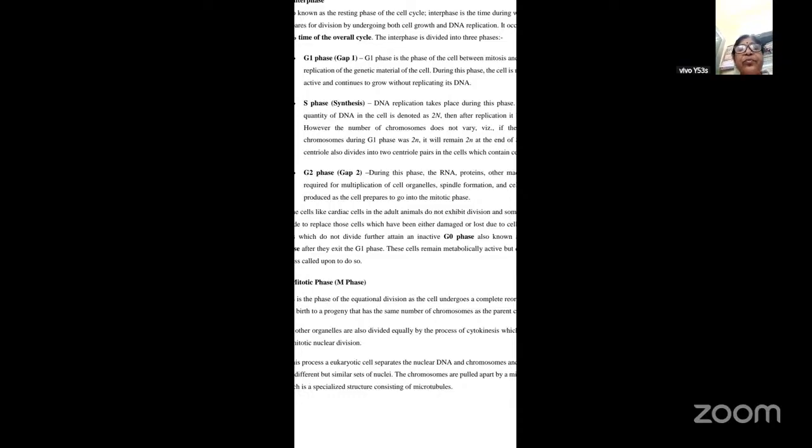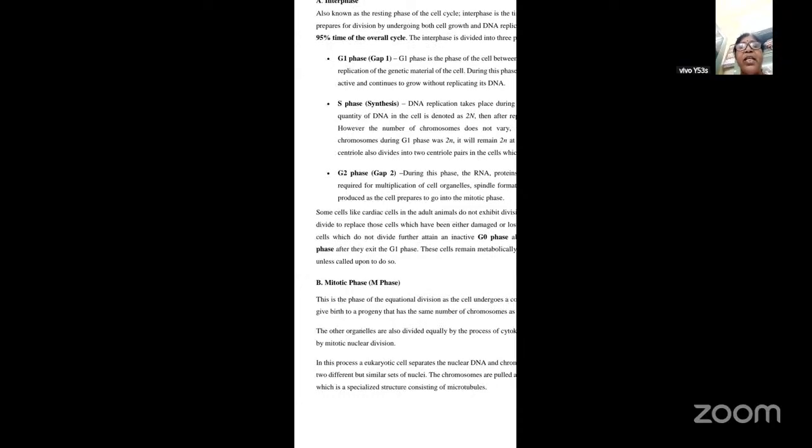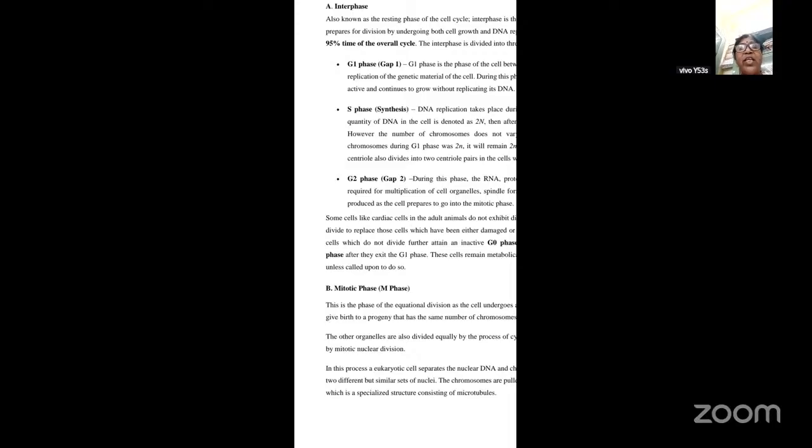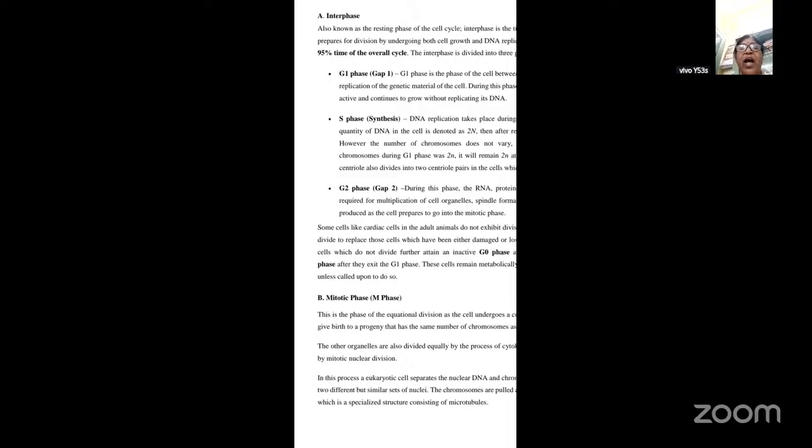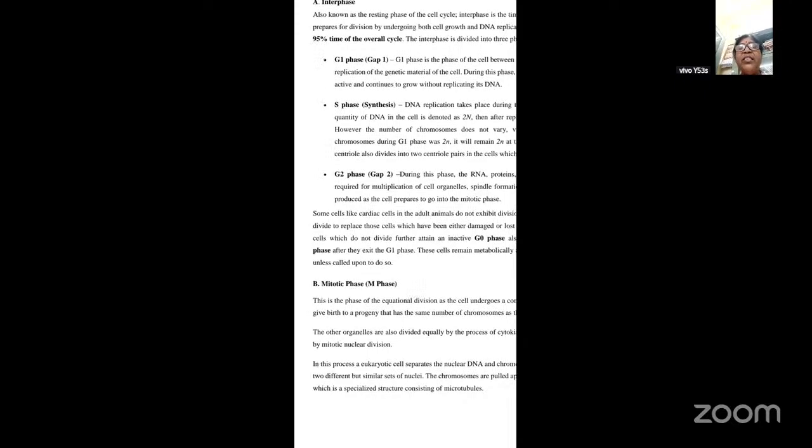Okay. Now, coming to some cells like cardiac cells in adult animals, they do not exhibit division, and some others divide only to replace those cells which have been either damaged or lost due to cell death. Such cells which do not divide further attain an inactive phase, also known as the quiescent phase, after they exit the G1 phase. These cells remain metabolically active, but they do not divide unless called upon to do so.